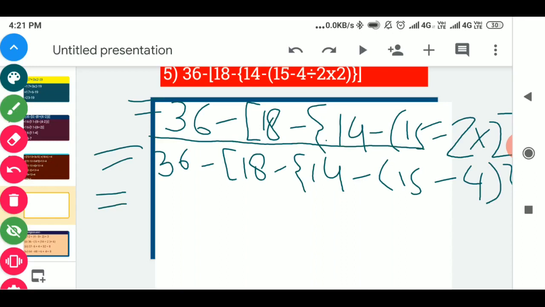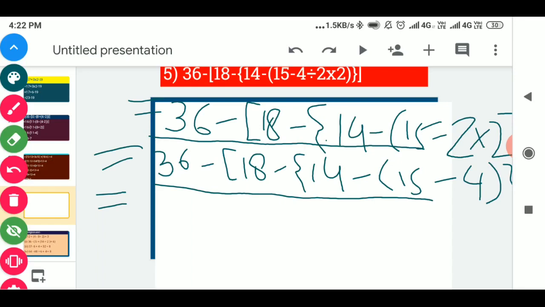In the third step again we will write up to here all the things, but in the small bracket only subtraction is left, 15 minus 4. So up to here, 14 minus, all the steps will be the same, but in the place of 15 minus 4 we will write 11 and we will remove the small bracket.